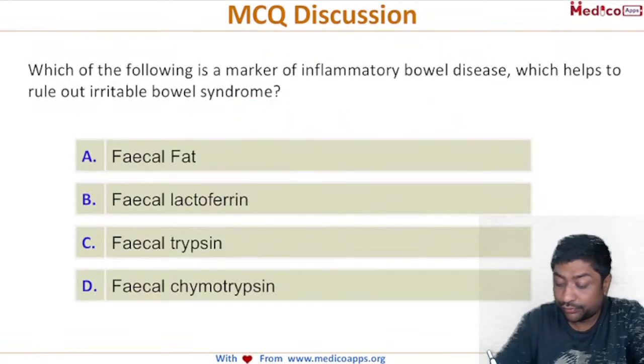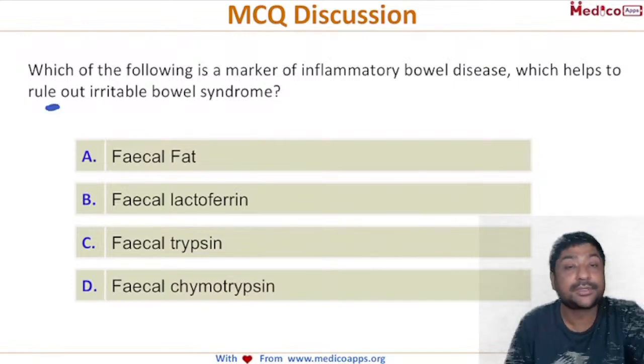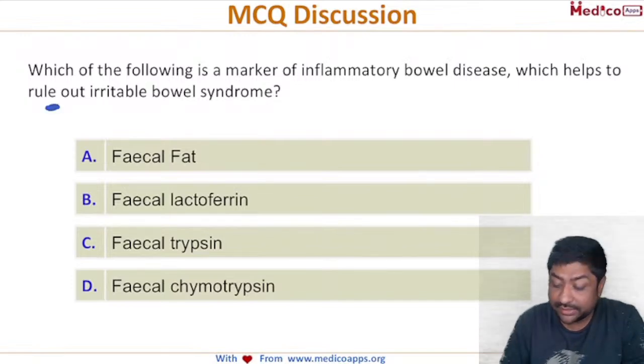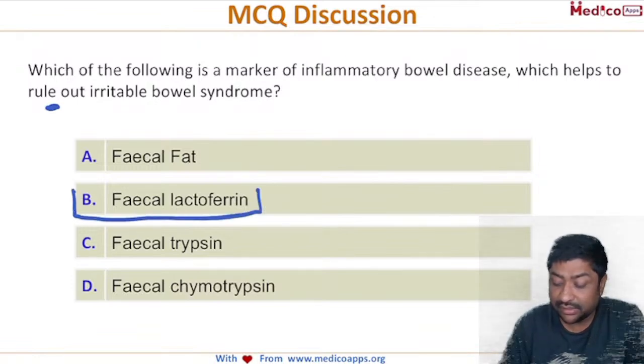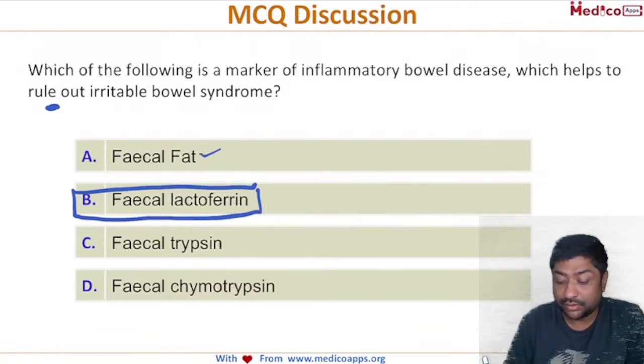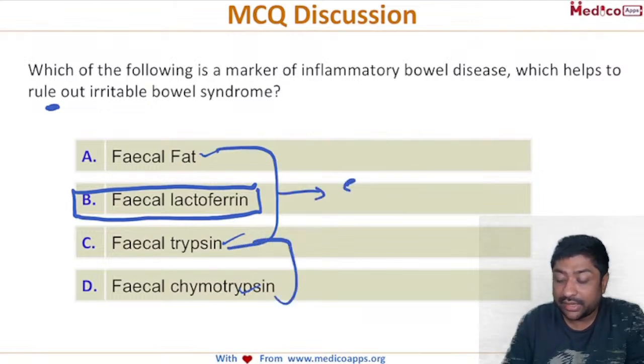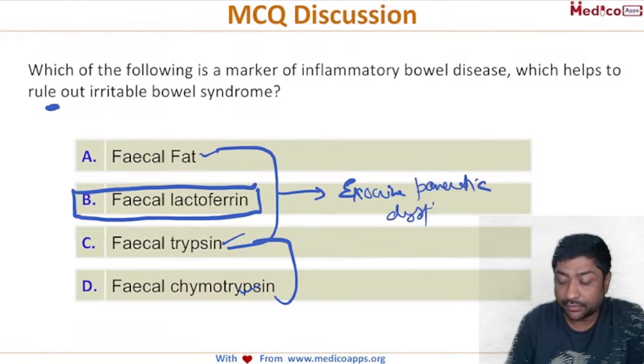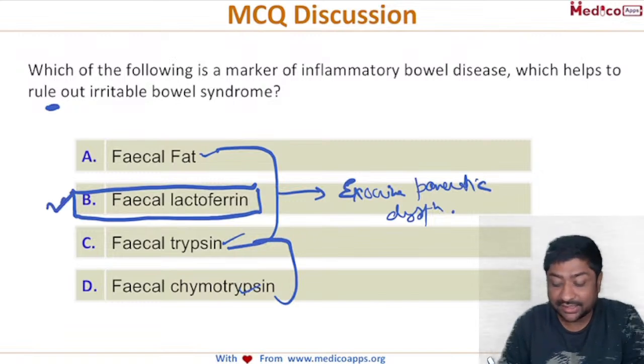Which of the following is a marker of inflammatory bowel disease, which even helps us to rule out IBS? So the correct answer here is fecal lactoferrin. The others are basically to rule out exocrine pancreatic dysfunction. Okay, right? So the correct answer here is B.